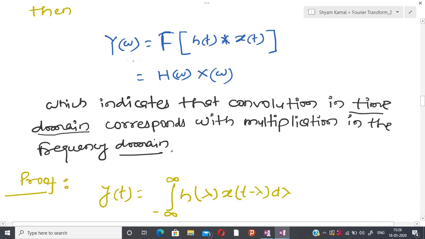So here you can see that the output is nothing but H(omega) into X(omega).